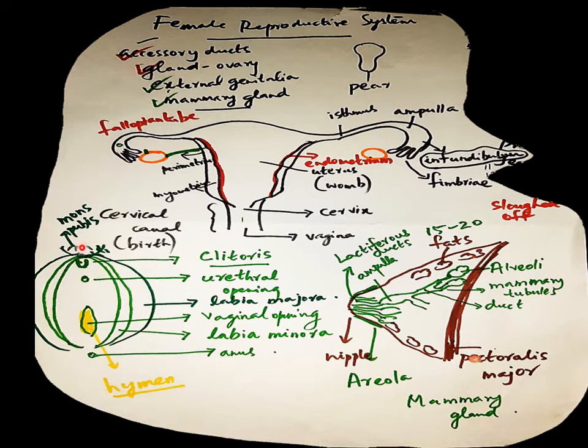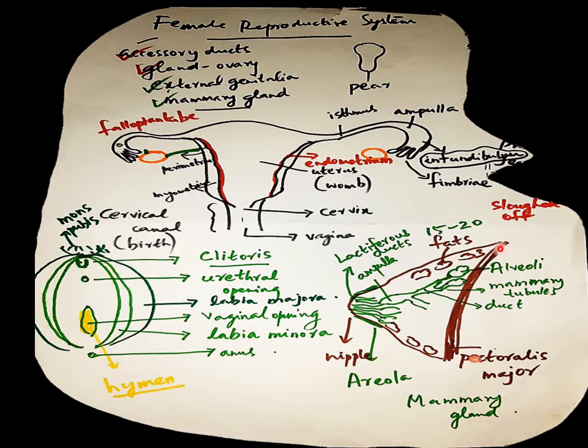There is a cushion of fatty tissue with hair called the mons pubis, which extends downwards as the labia majora, and underneath the labia majora is the labia minora, and these two protect the urethral opening as well as the vaginal opening. The clitoris is a finger-like structure present between the two labia minora, and the vaginal opening may be covered with the hymen. Now the mammary glands. The structure of mammary glands can be explained like this.